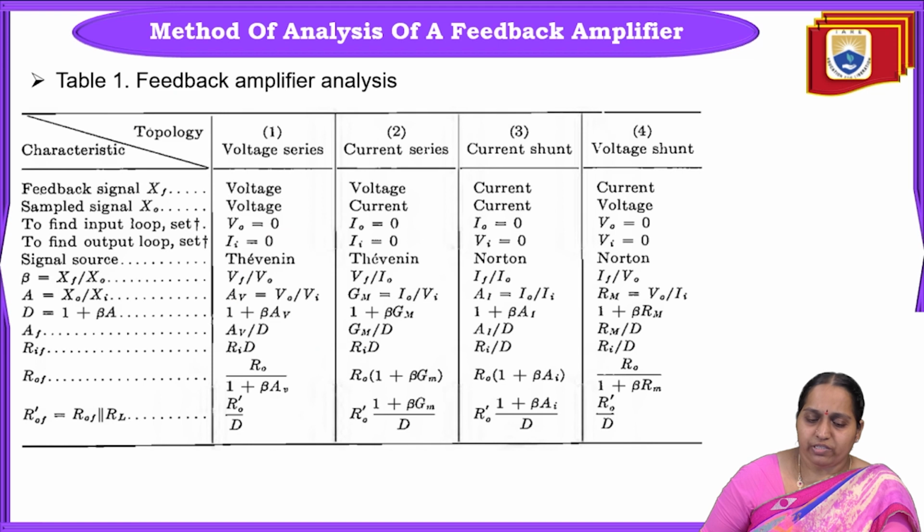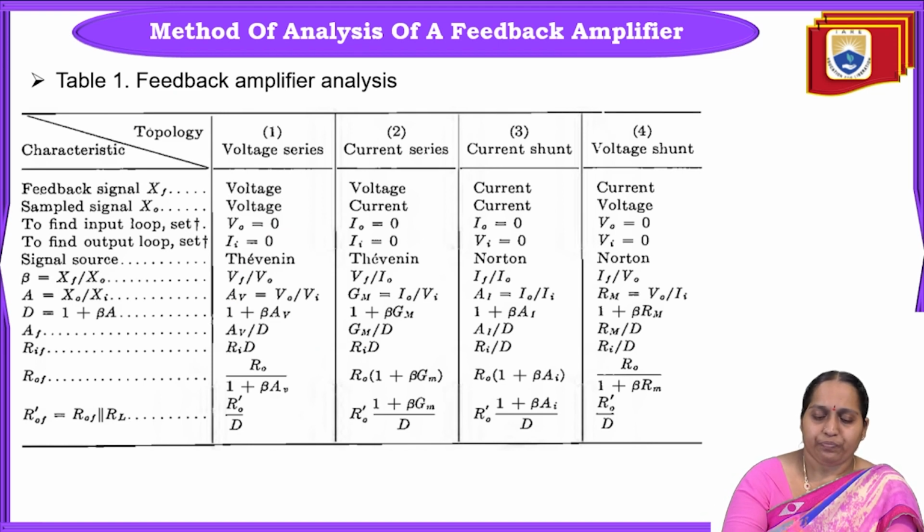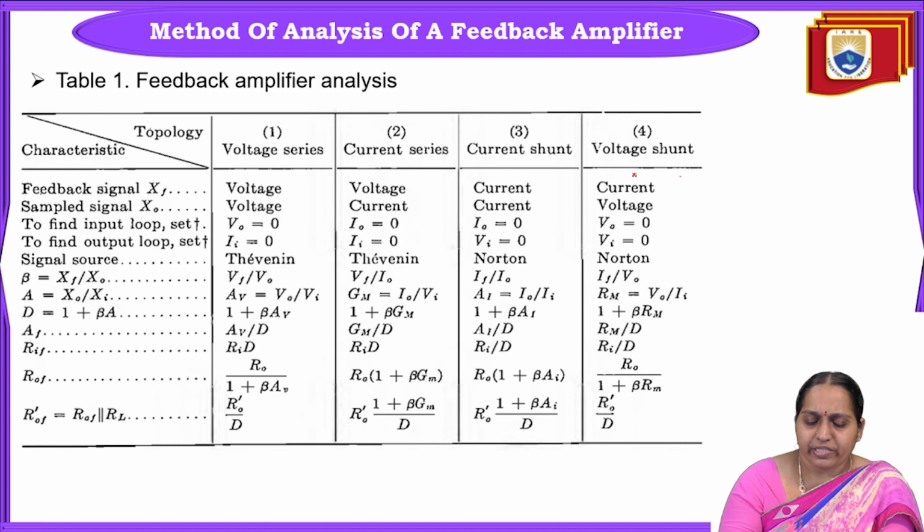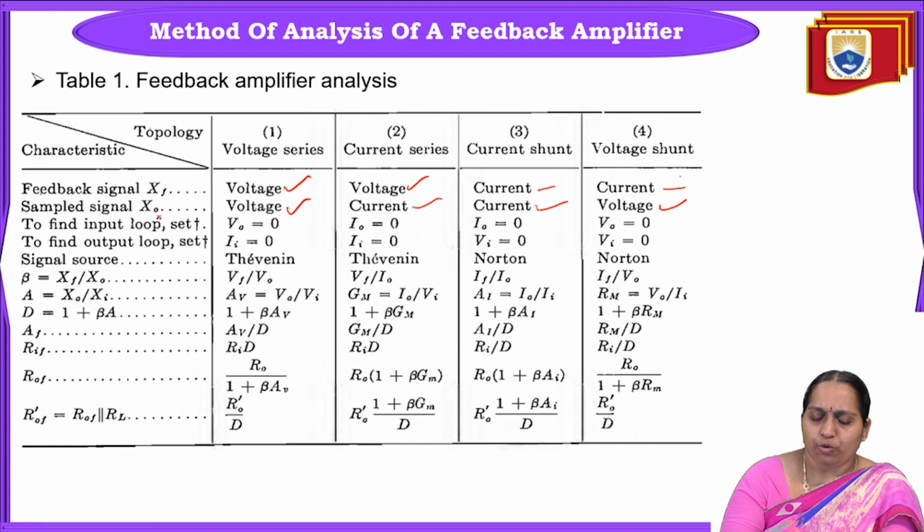Okay. You can just have a quick view in this table. Feedback signal is XF. For voltage series and voltage shunt, feedback signal is XF. Feedback signal for series connection will be voltage, and for shunt connection it will be current. Sample signal X0, for voltage series and voltage shunt it will be voltage, and for current series and current shunt it will be current, obviously. Based on the sample signal X0, if X0 is voltage, then definitely it is either voltage series or voltage shunt. If X0 is current, it will be either current series or current shunt.